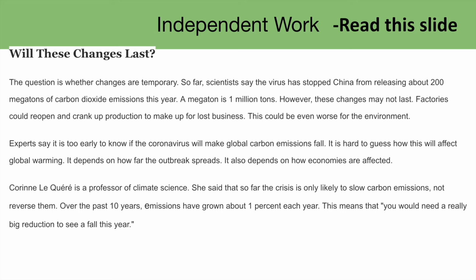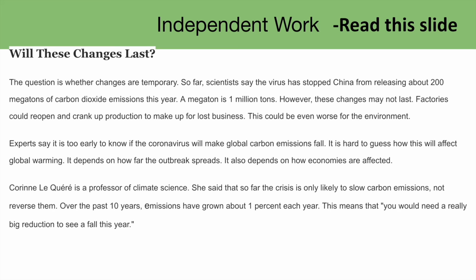Experts say that it is too early to know if the coronavirus will make global carbon emissions fall. It is hard to guess how this will affect global warming. It depends on how far the outbreak spreads. It also depends on how economies are affected. Corinne Leclerc is a professor of climate science.